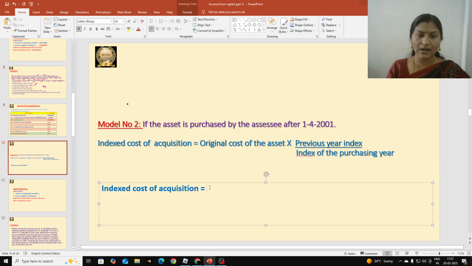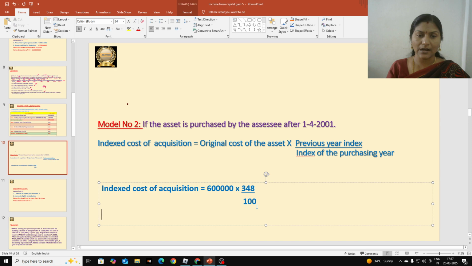So 6 lakhs into previous year index. Previous year index number is 348, students, divided by index of the purchasing year. He purchased in 2001 and 2 and they gave the number also, that is 100. So we write it as divided by 100.